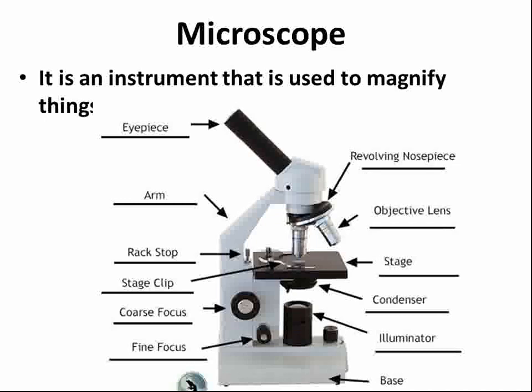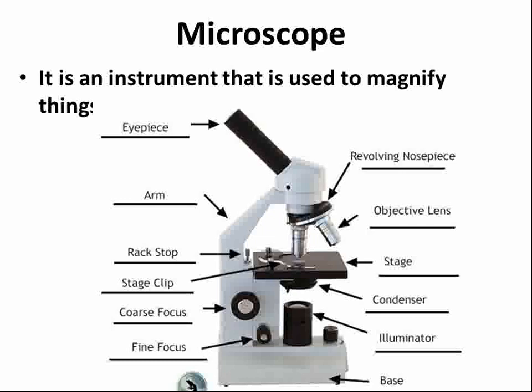Now microscope. What is a microscope? A microscope is an instrument that is used to magnify things, to zoom things, which cannot be seen with the naked eye. We use a microscope. So you can see this is an eyepiece, this is an arm, this is a rack stop, stage clip.